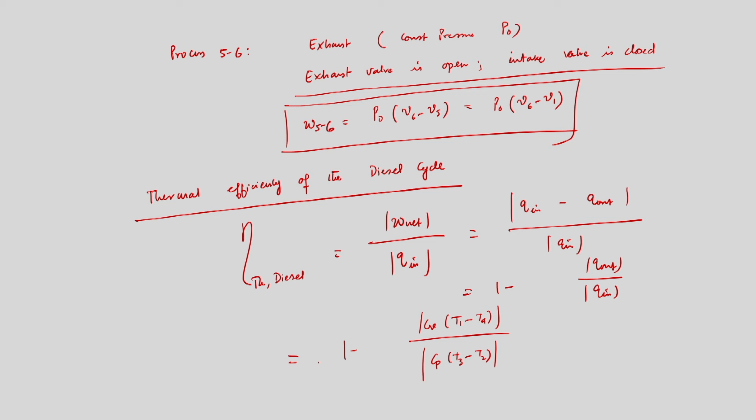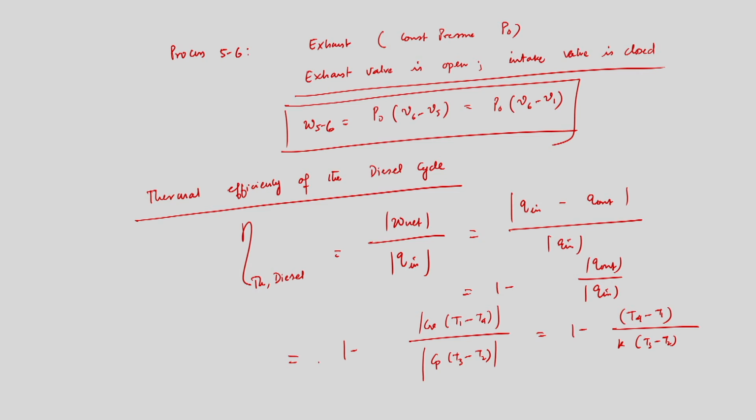So Cp by Cv will give K. So I can write that as 1 minus T4 minus T1 divided by K into T3 minus T2, where Cp by Cv equals K. And we have to rearrange, because here we have T4, T1, T3 minus T2, and we will ultimately get efficiency in terms of the compression ratio and the cut-off ratio.